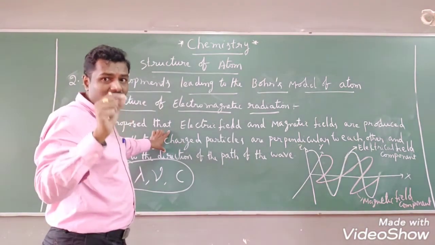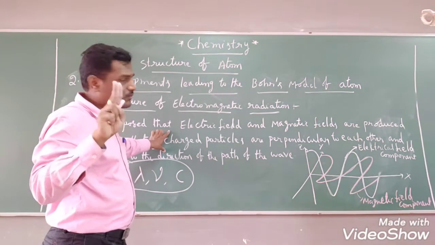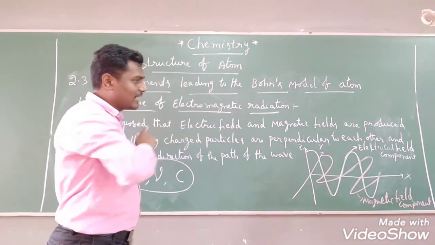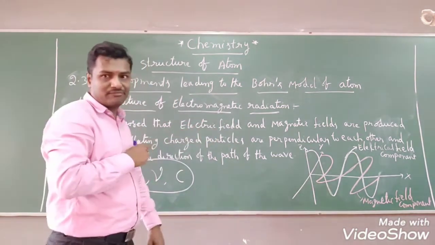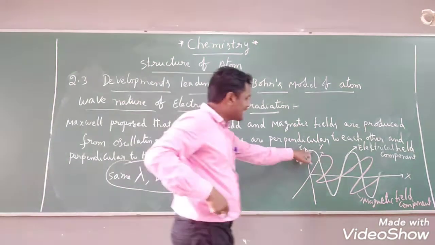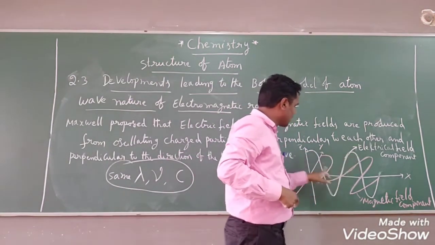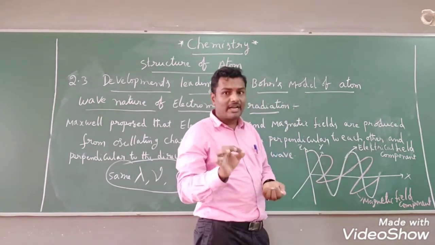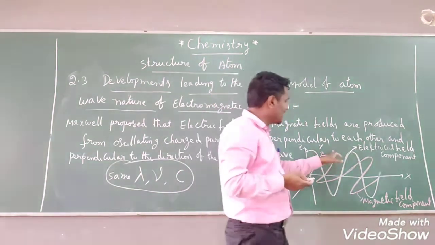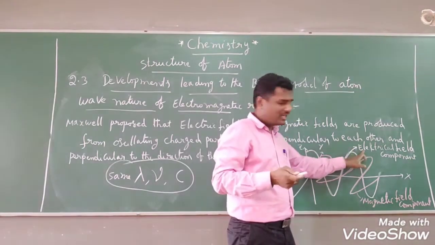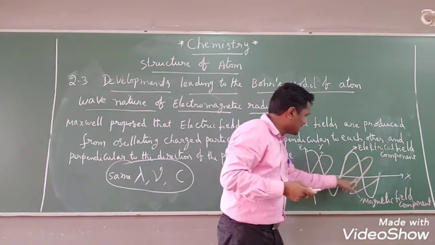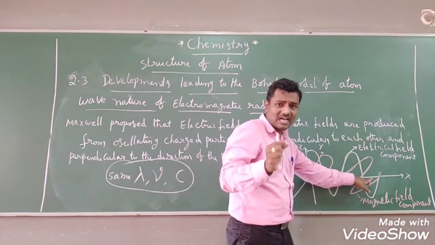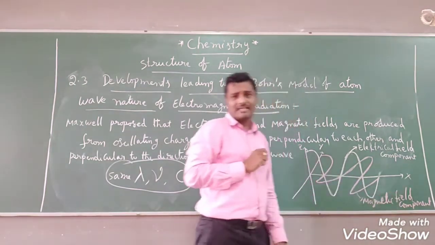So electromagnetic radiation has two components. One is what? The electrical field component, and the other is the magnetic field component. The vertical field component indicates the change in the strength of the electrical field. The horizontal field component indicates the change in the strength of the magnetic field.